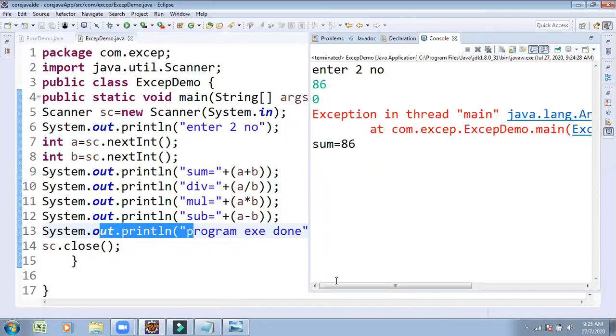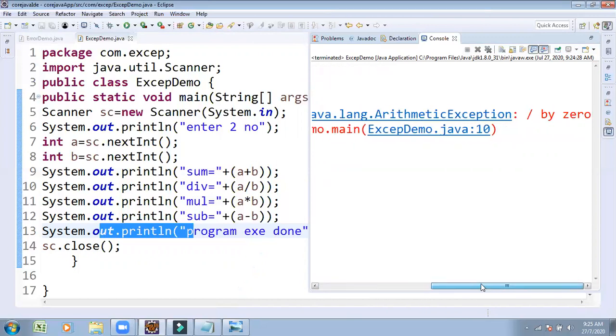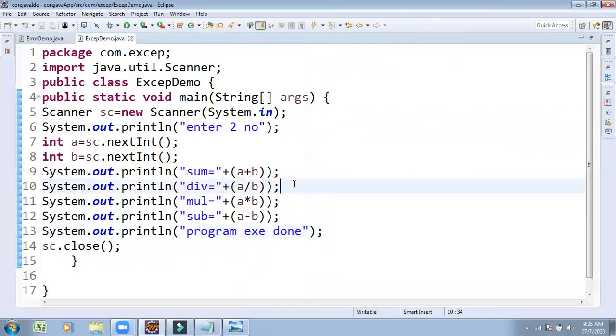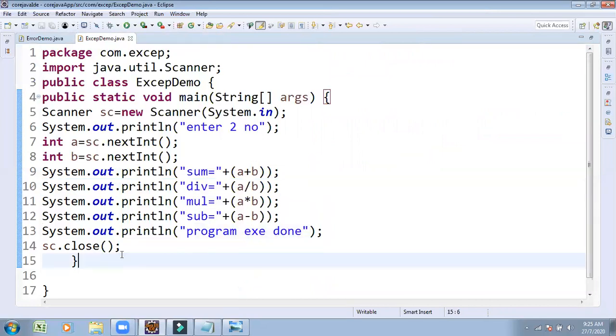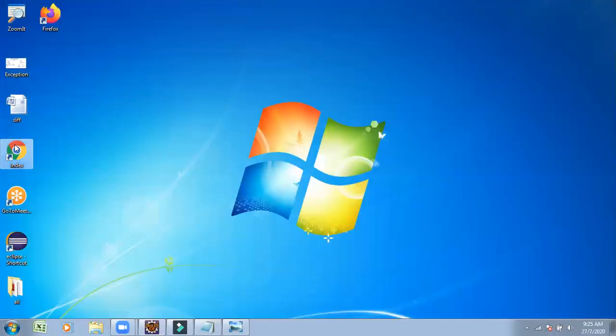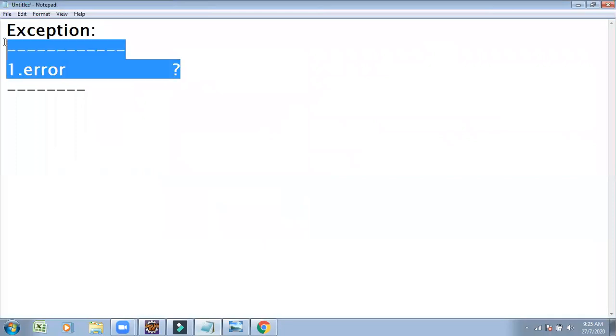What is the procedure to handle that exception? The line where we get the exception, here we get one type of exception called ArithmeticException. Not only ArithmeticException, see once the Java API document. From today onwards, every day I'm going to use this API. API stands for Application Program Interface.